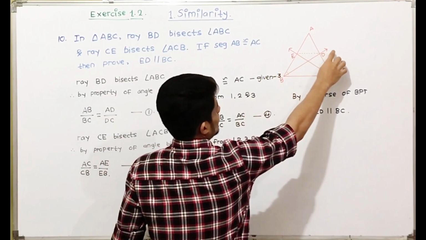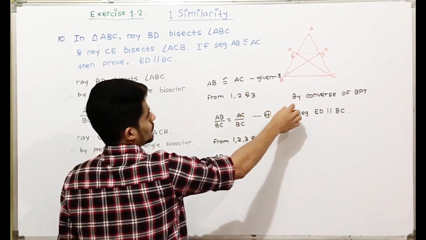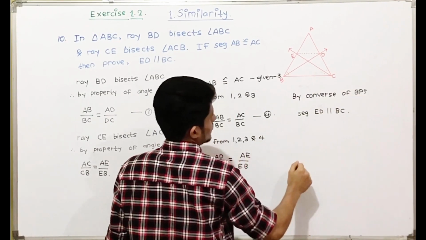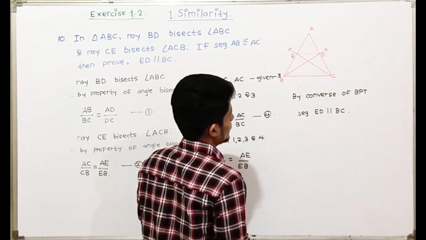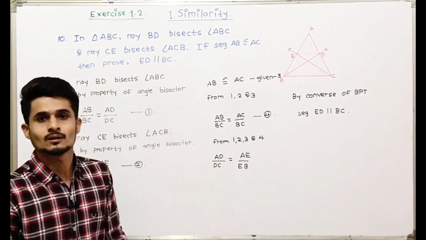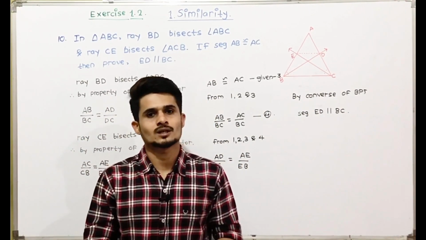The ratios are equal, so by the converse of the basic proportionality theorem, segment ED will be parallel to segment BC. So this was question number 10.